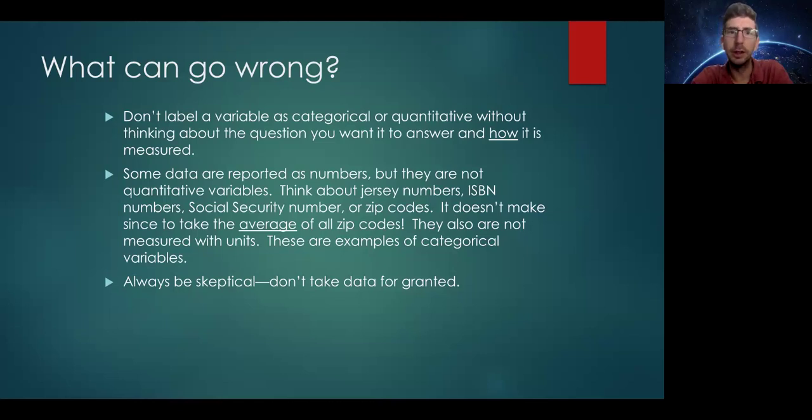It doesn't make sense to take the average of all zip codes. They're not real numbers, so to speak. They also aren't measured with units. This is a good giveaway that something is categorical, if it doesn't have units. And always be skeptical. Don't take data for granted.